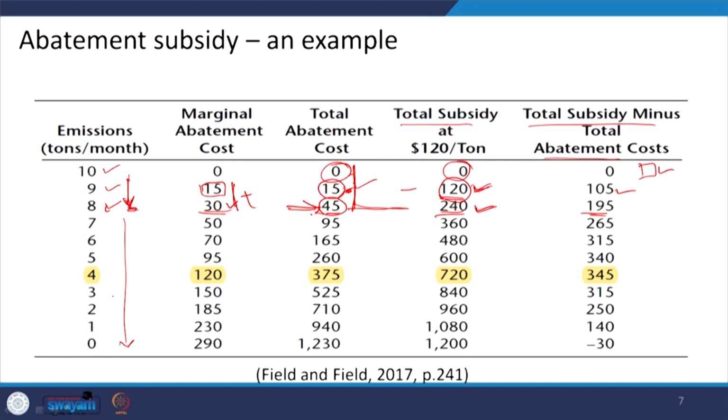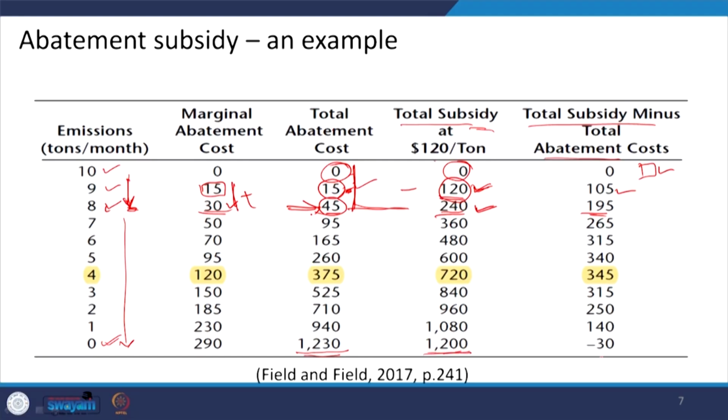Likewise, you can calculate if the farm is going to reduce its pollution from 10 tons per month to 0 tons per month. If so, then the farm is obviously going to invest and spend, and its abatement cost for making the emissions 0 is 1230, right. What is the total subsidy? It will be 120 multiplied by 10, so it is 1200, right.